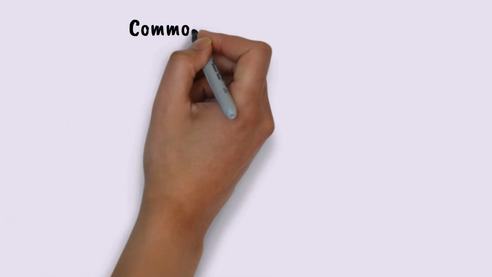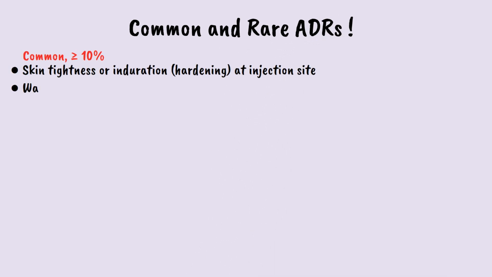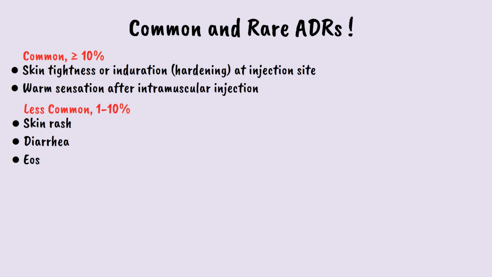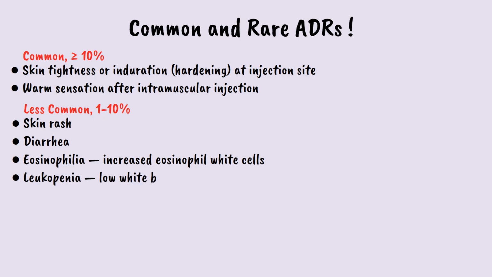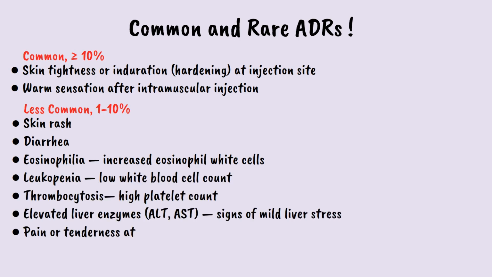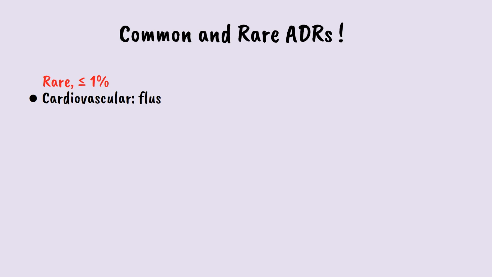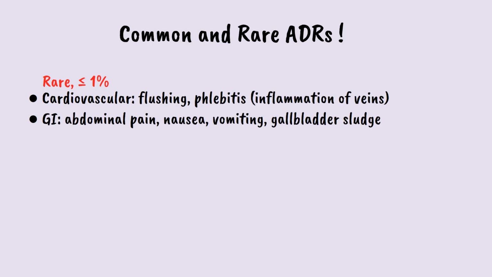Let's now organize the adverse effects by frequency. We have common ones which are more than 10%. Here is the list. We have less common, which are 1 to 10%. We have rare ones, which are less than 1%.